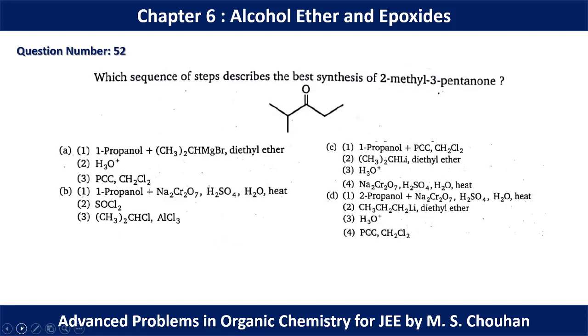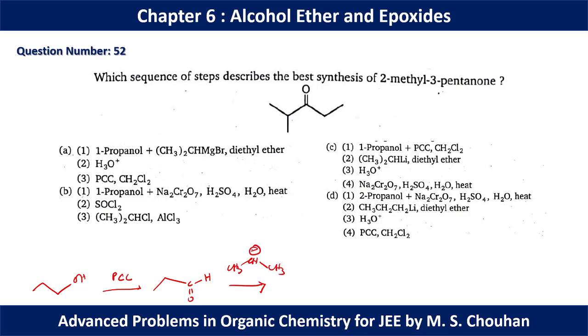In question number 52, which sequence of steps describes the best synthesis of 2-methyl-3-pentanone? So we can start with propanol. If we add PCC, it will be oxidized to aldehyde because PCC is a weak oxidizing agent. Now we can use Grignard reagent as CH3 CH CH3 minus.